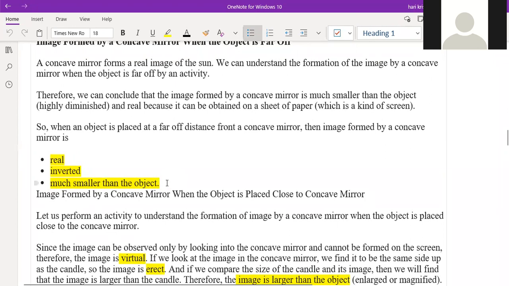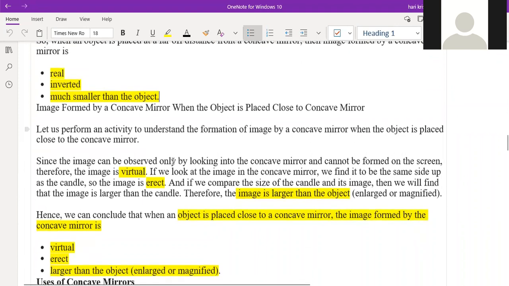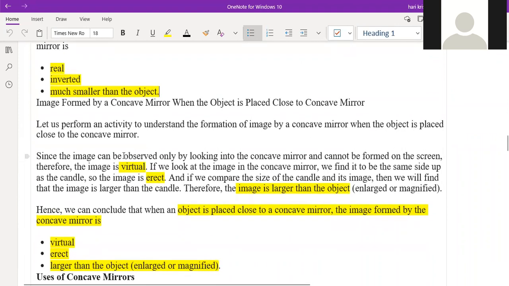So whatever the image properties formed whenever the object is placed far away from the concave mirror, these are the three important points: real, inverted, much smaller than the object. But when you place the object close to the concave mirror, it will have entirely different properties. What are those different properties? Can you read this paragraph?